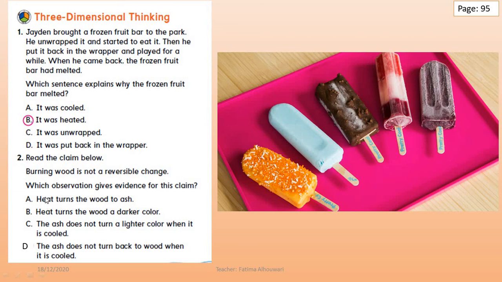What do you think? Did you say D? If so, you are totally right, grade 2. The ash does not turn back to wood when it's cooled. This is the evidence. A, B, and C are correct statements, but they are not evidence for this claim. Burning wood is not a reversible change. So D is the evidence. The ash does not turn back to wood when it's cooled. Great job, grade 2. So please, grade 2, be sure to circle these correct answers here.